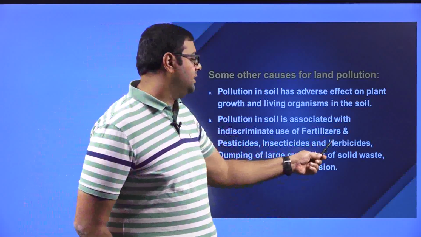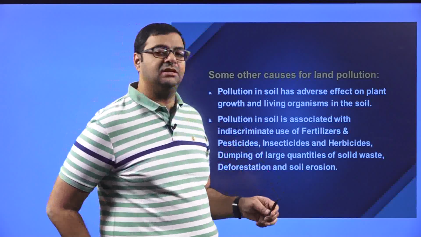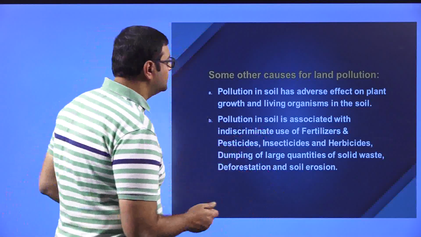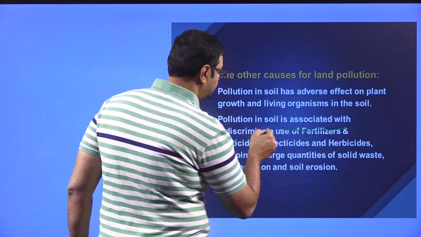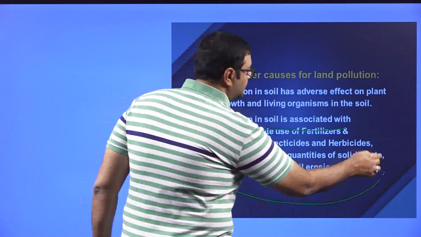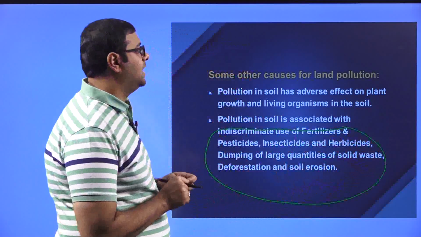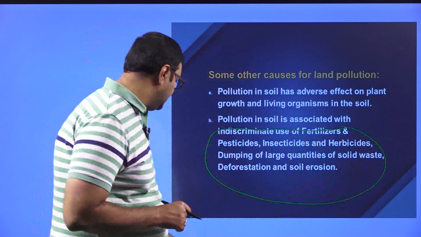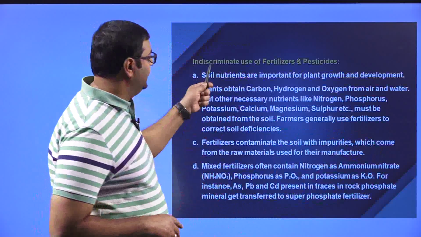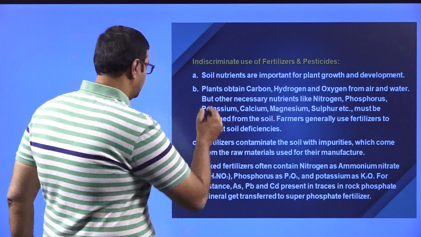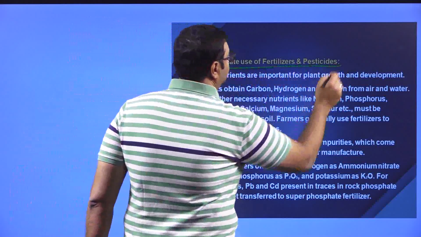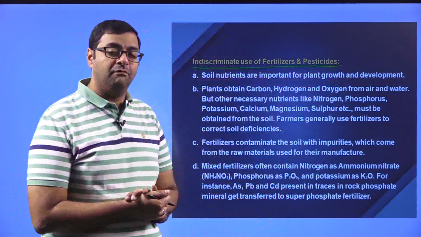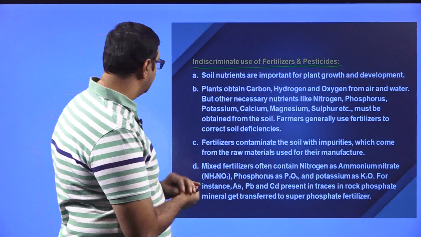Dumping of large quantities of solid waste, deforestation and soil erosion. These are some of the other causes of land pollution. So, we will see the first one, indiscriminate use of fertilizers and pesticides. That is, the uncontrollable use of fertilizers and pesticides.